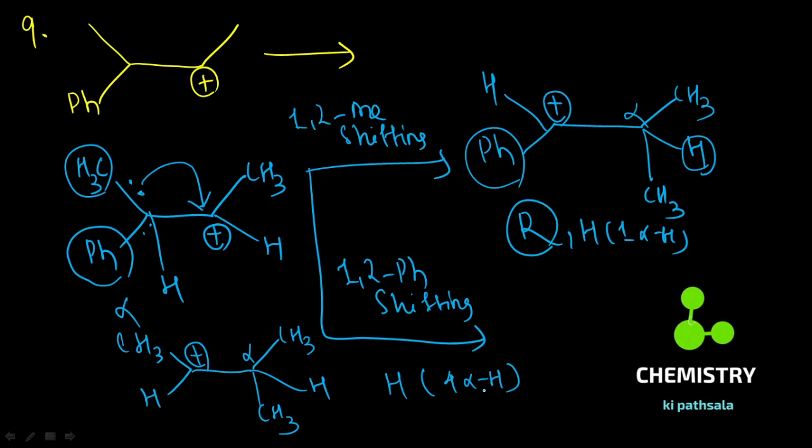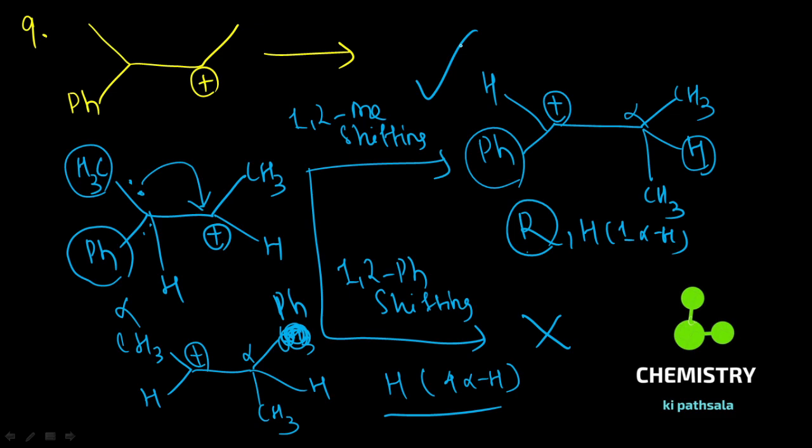So what I told previously is that resonance is the dominating factor. But in this case no resonance is there, it is stabilized only by hyperconjugation. Sorry, there is a phenyl group there, but still there is no resonance, so it is stabilized only by hyperconjugation, and the dominating factor is resonance. So 1,2 phenyl shifting is not there, just 1,2 methyl shifting. Clear?